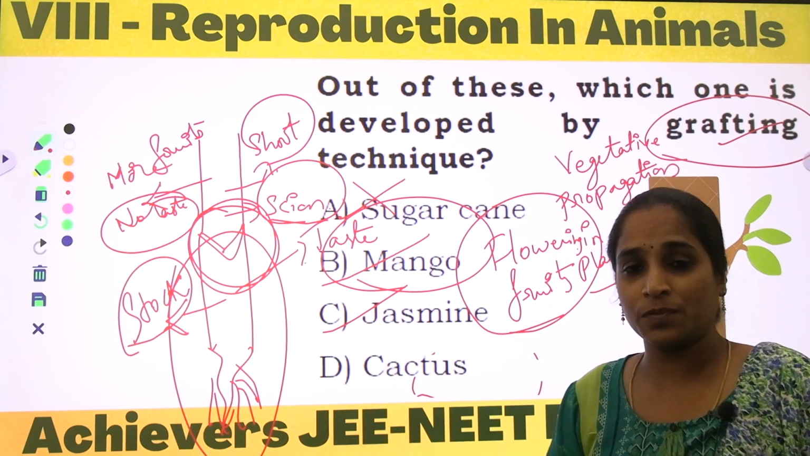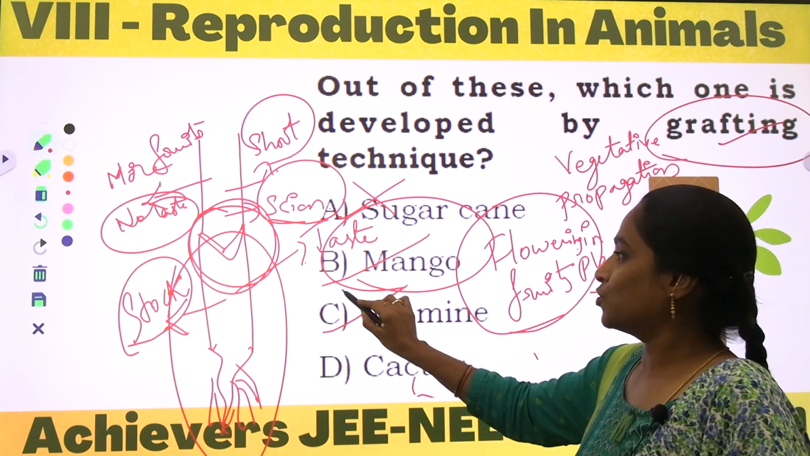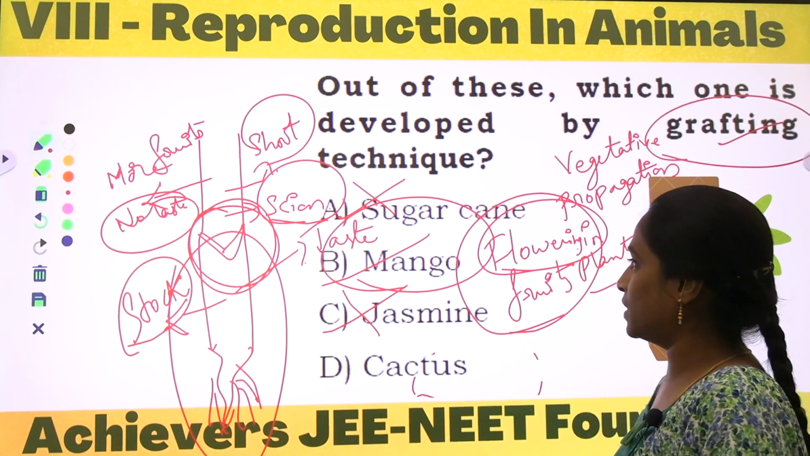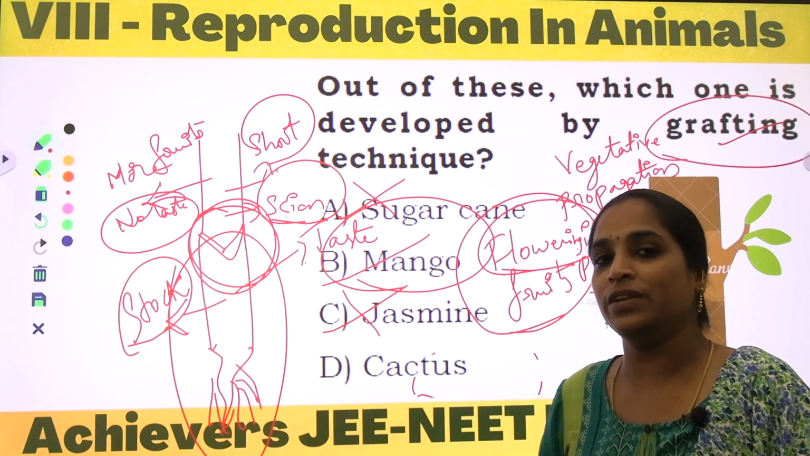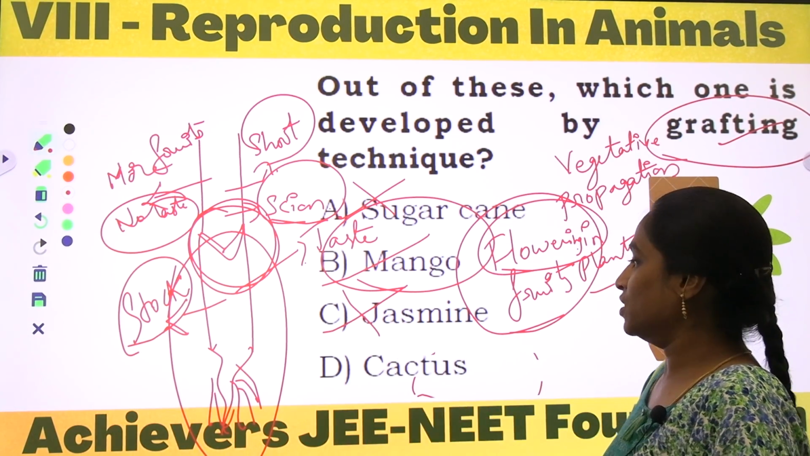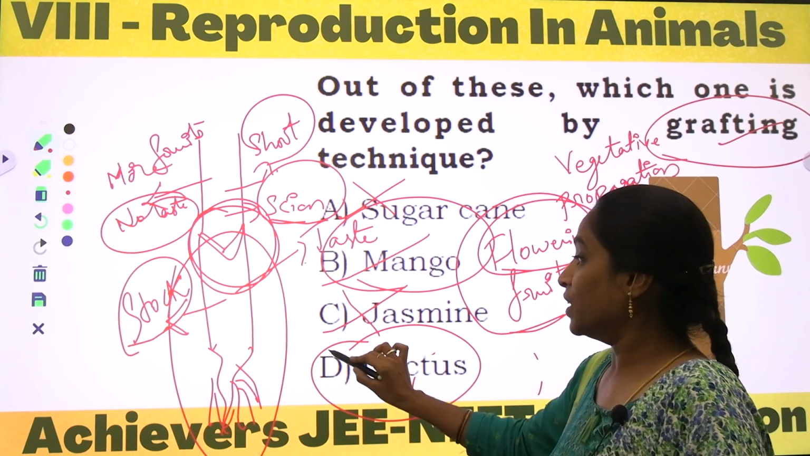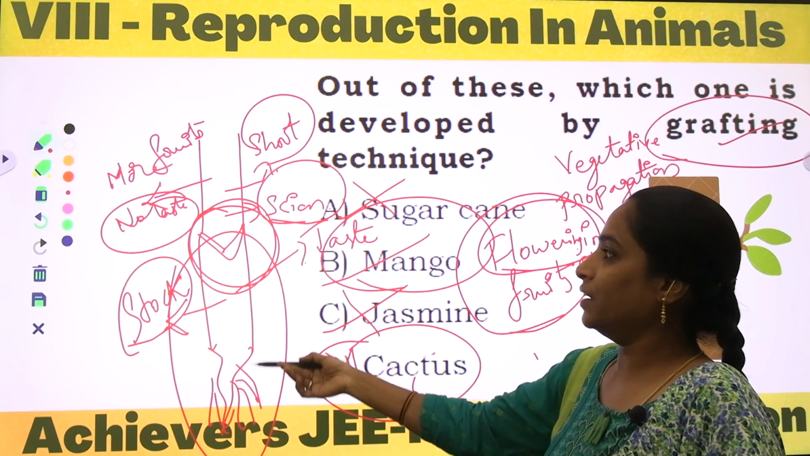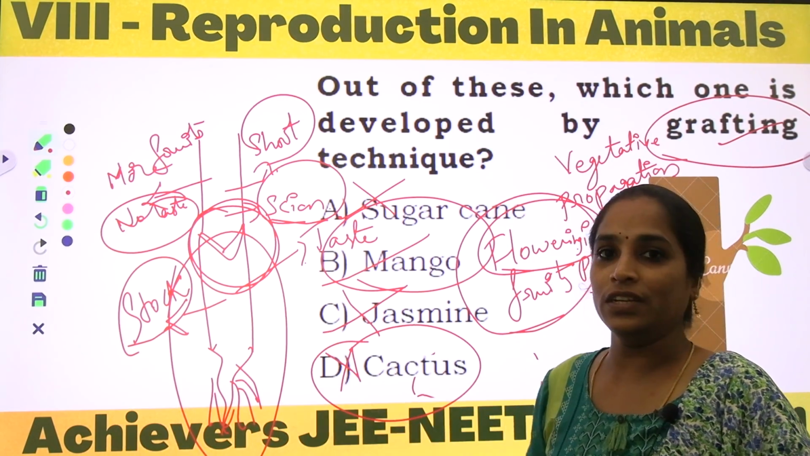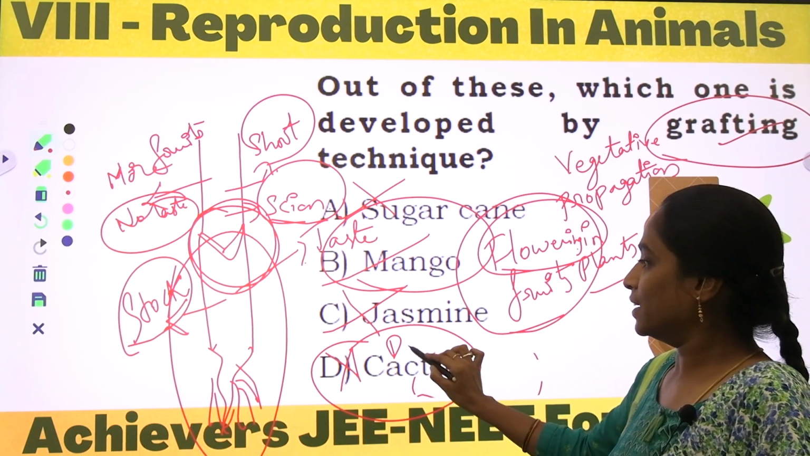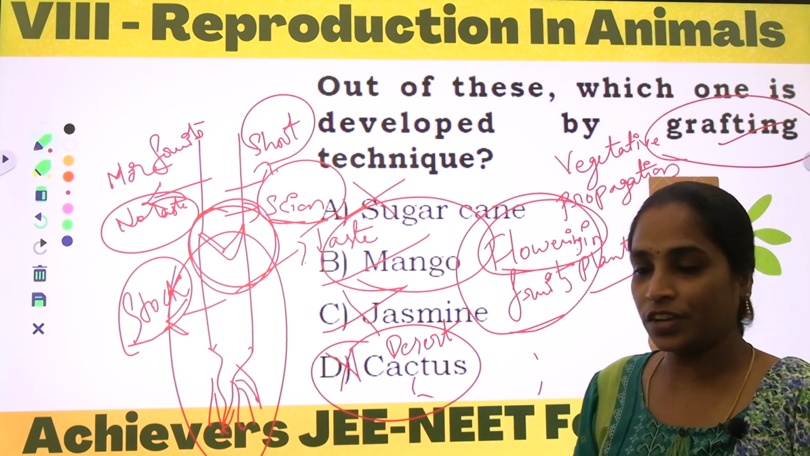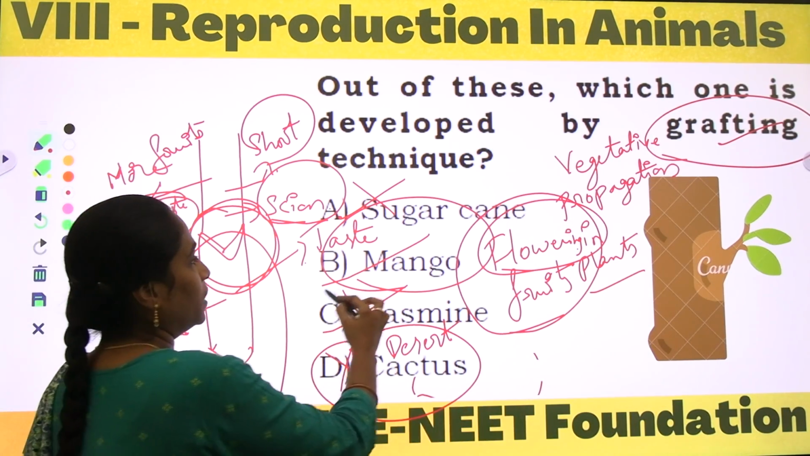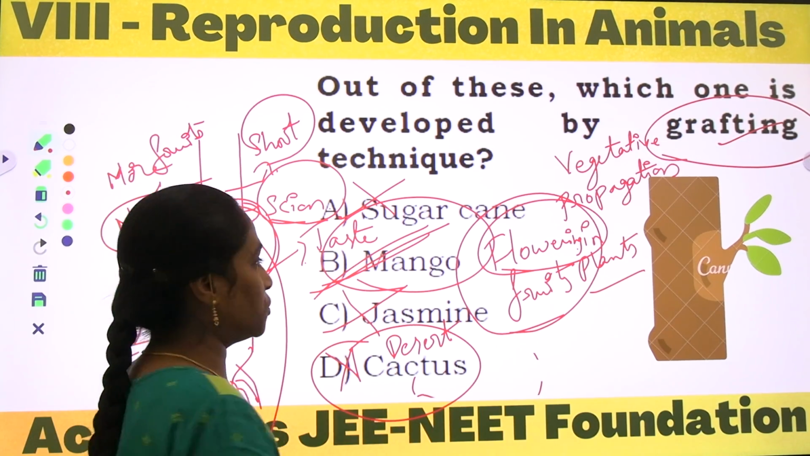Jasmine: other colors of jasmine flowers will not be seen, only white, so this will not be grafted. But rose, chrysanthemum, and other flowers with multiple colors can be grafted, right? So here not the jasmine. And cactus is a desert plant, right? So here we can't observe the stem like plants which are growing in normal regions. These are desert plants. So option D is wrong, options A and C are also wrong, and the correct option is mango, right?